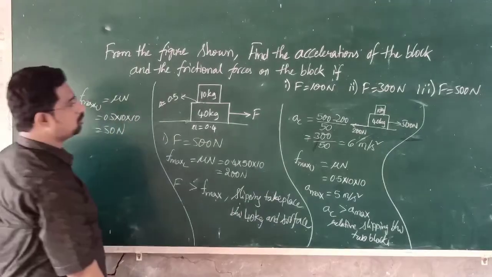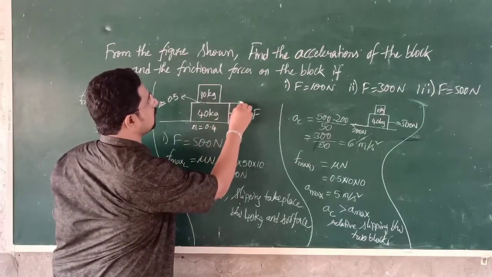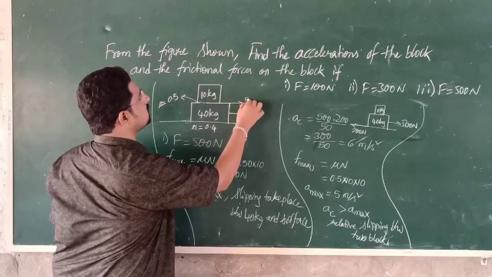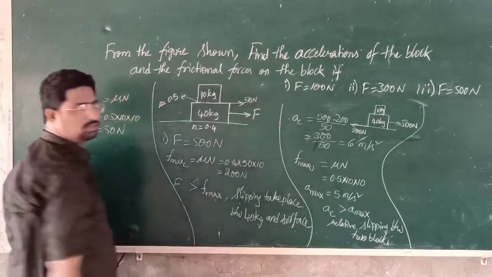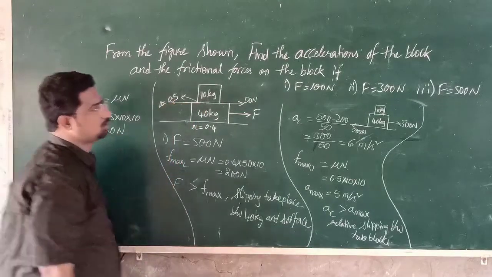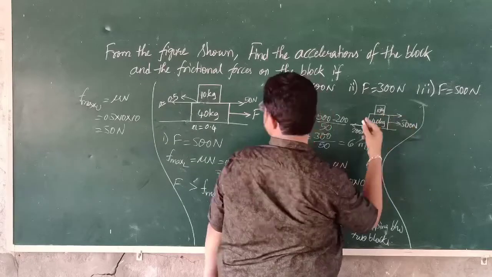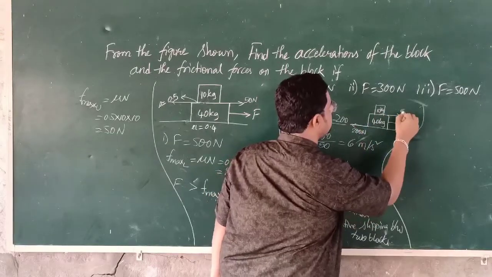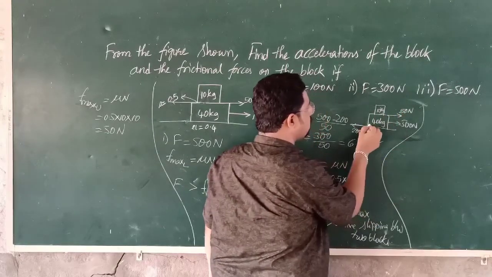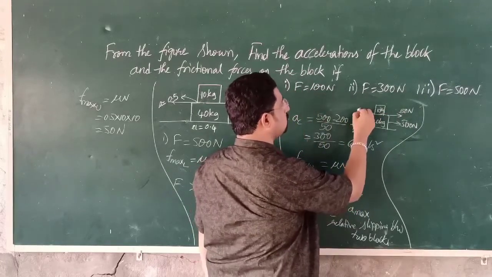So 15 Newton force will be acted on this block in this direction. So this is the frictional force, 15 Newton. Reaction force will be in this direction. So that means on this 10 kg block, the frictional force acting is 15 Newton, and on this 40 kg block, the reaction force will be 15 Newton.